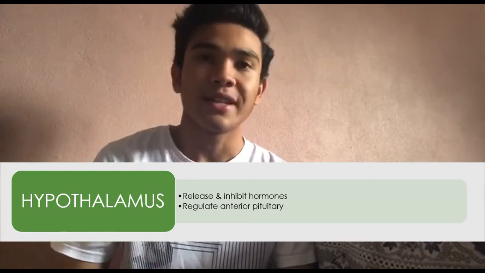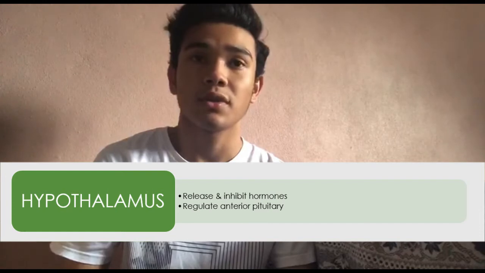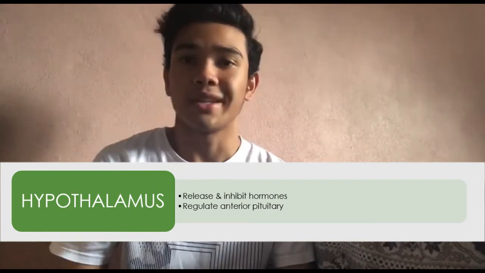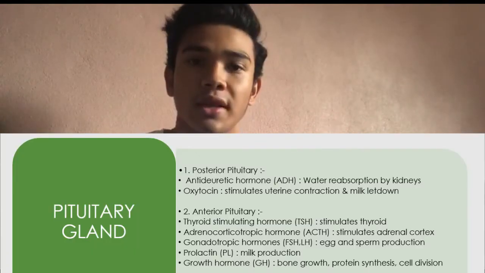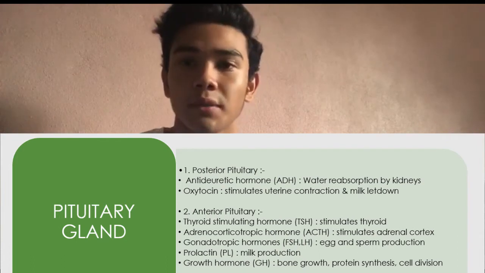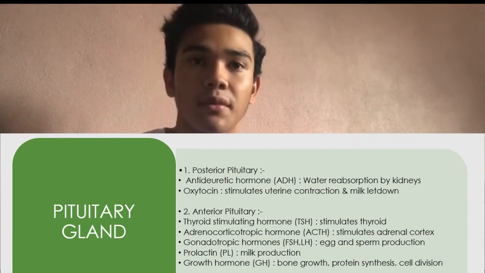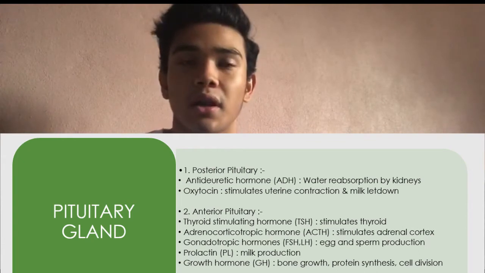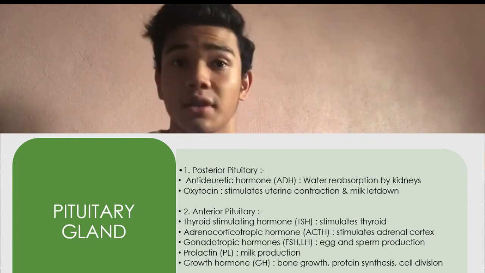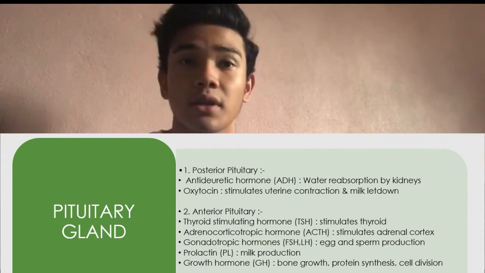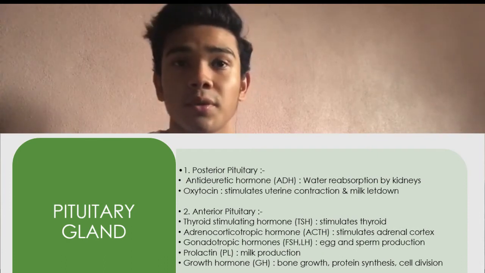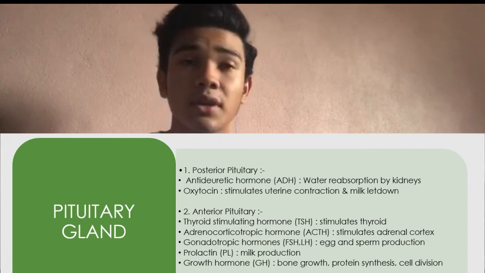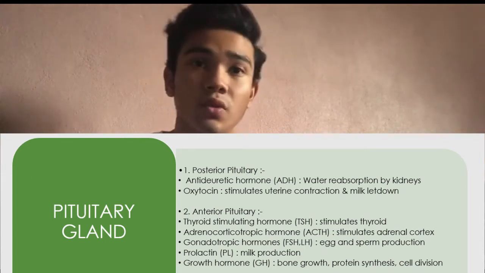Hypothalamus will release and inhibit hormones and also regulate the anterior pituitary. The next one is the pituitary gland. The pituitary gland has first the posterior pituitary, and second the anterior pituitary. The posterior pituitary releases two hormones.